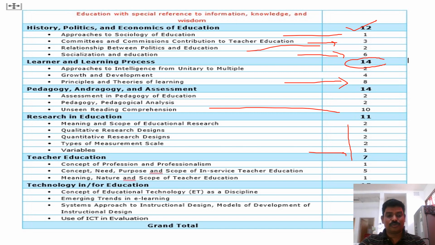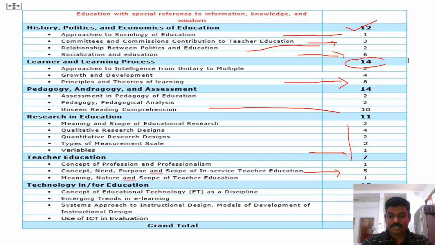In teacher education also you can see the concept of performance in professionalism, then the concept, need, and purpose and scope of in-service teacher education. Out of 7 marks, they covered teacher education only. In-service teacher education means in-service teacher education programs, workshops, and schemes. So we need to concentrate on in-service training programs. And meaning, nature, and scope of teacher education, they covered only 1 mark.